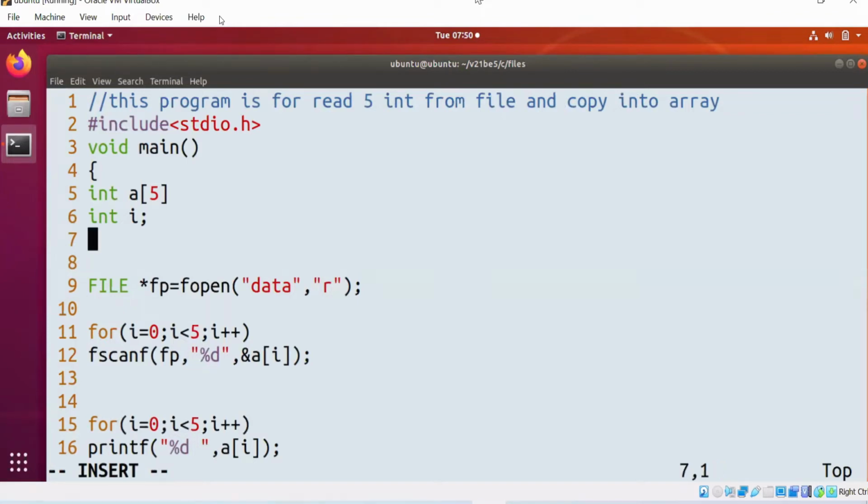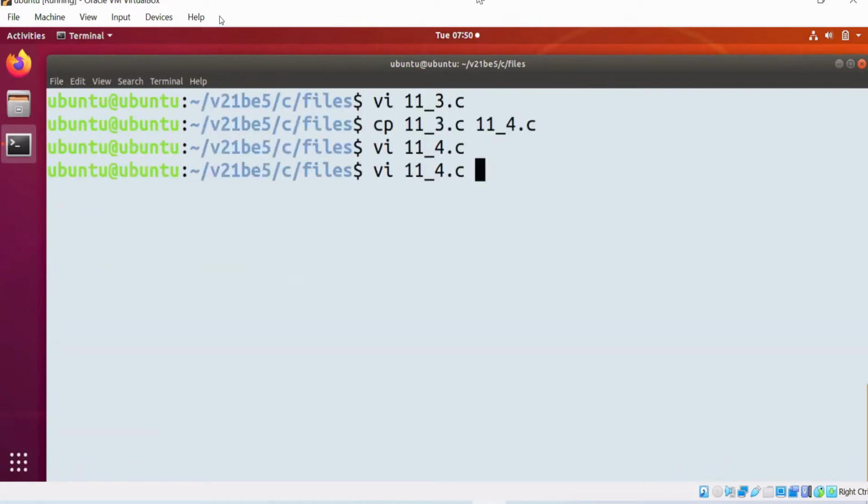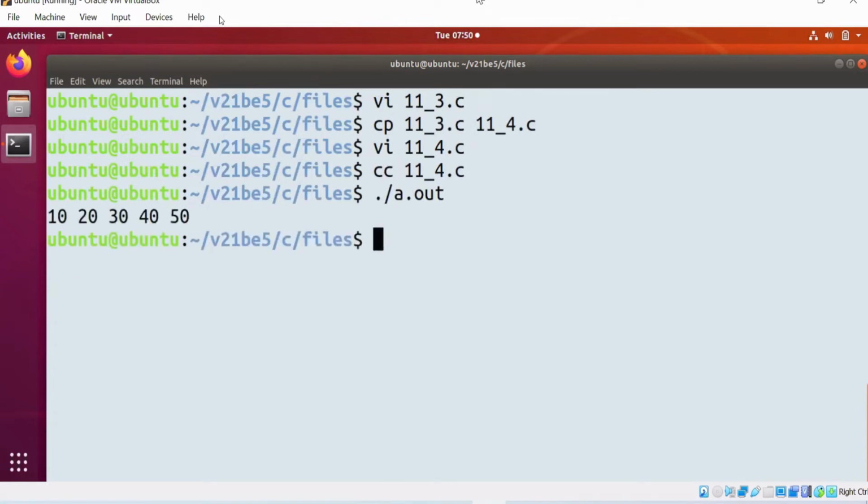Yes, at line number 5, I need to put a semicolon. Let me compile the code. Let me run the code. See, all those 5 integers are scanned.